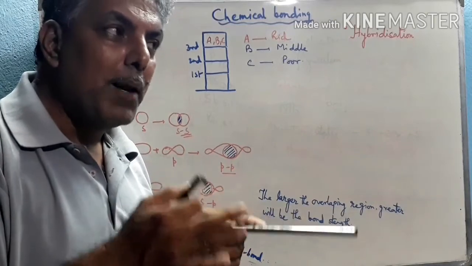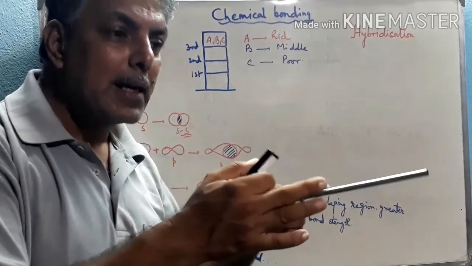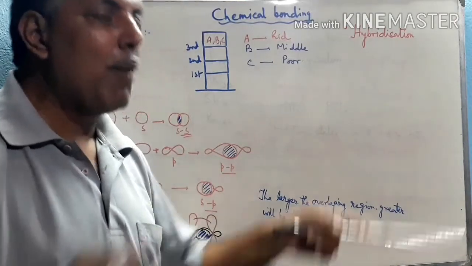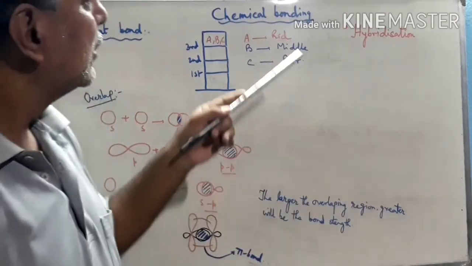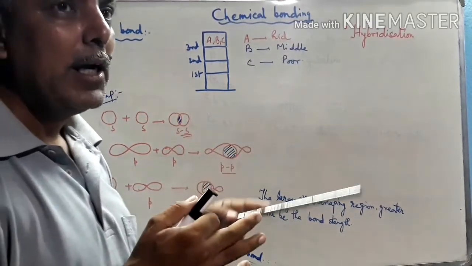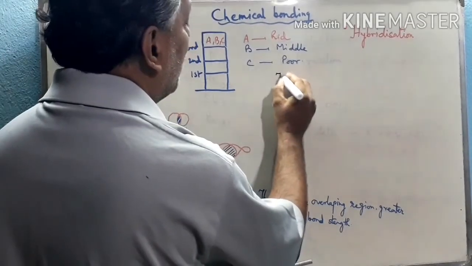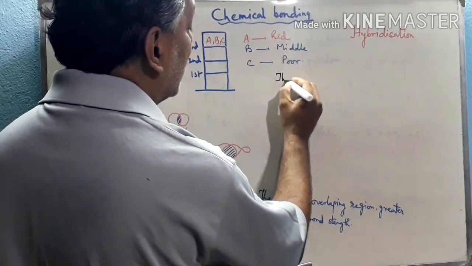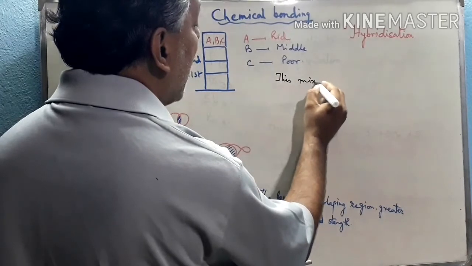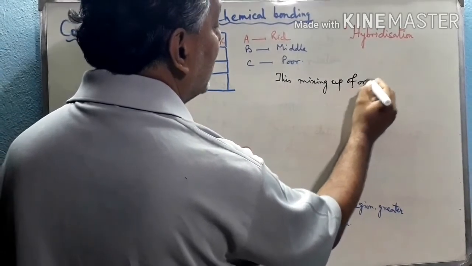Now they do not belong to the family of A or B or C, rather they are like a total family, a complete family. So these rich people, middle class, poor are now indifferent. So this is the mixing up of people, this mixing up of orbitals.